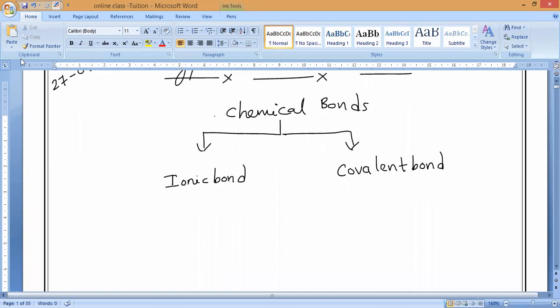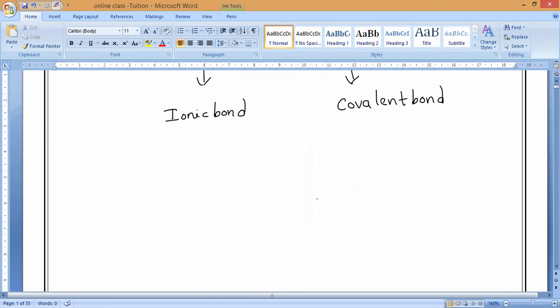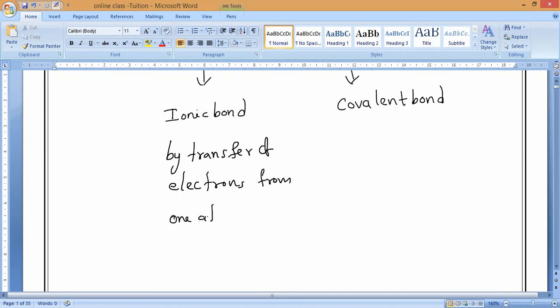Once again, this is not a new thing to you, but still you have to remember what we mean by an ionic bond. Ionic bonds form by the transfer of electrons from one atom to another atom.